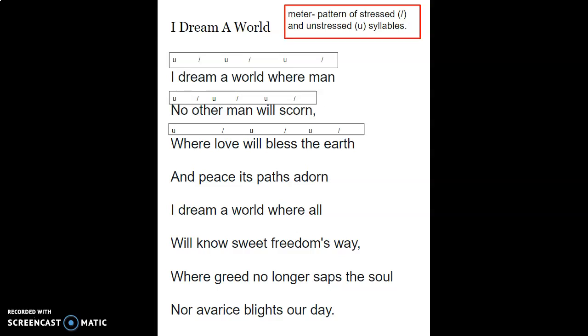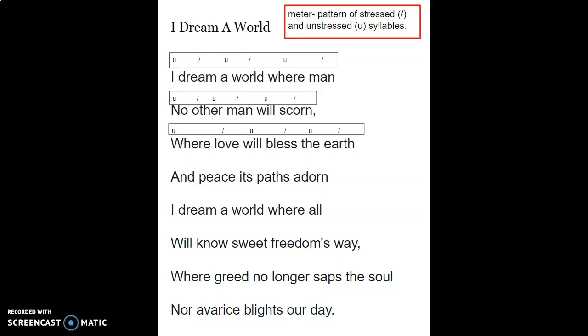So the first syllable is stressed. The second syllable is not stressed. I dream a world where man no other man will scorn. So man is a stressed syllable. Will is an unstressed syllable, and scorn is a stressed syllable. No other man will scorn.